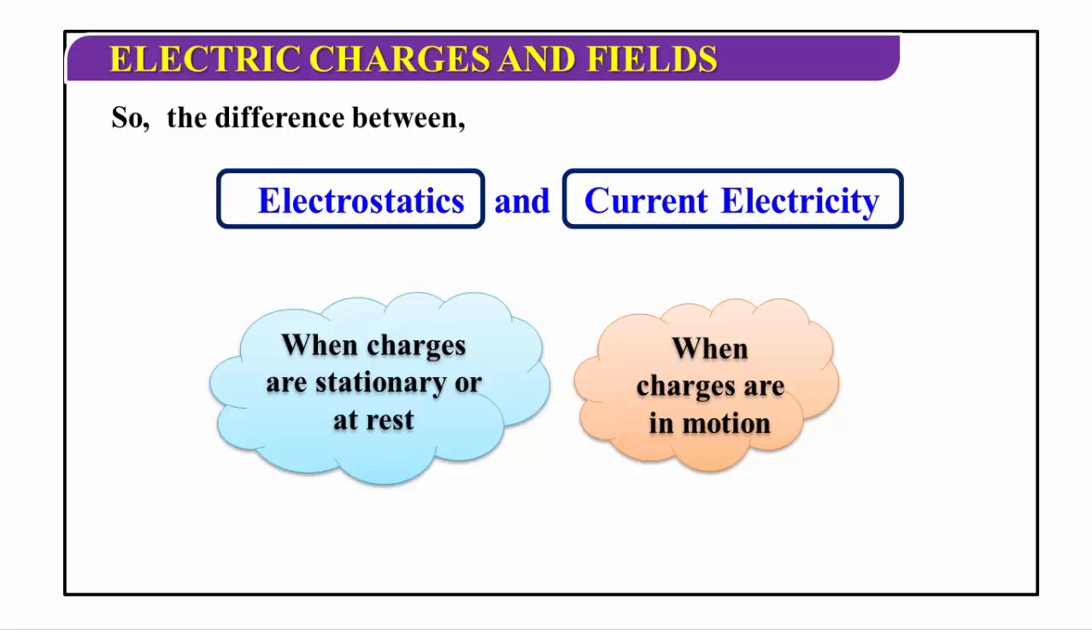Electrostatics means when charges are stationary or at rest. Current electricity means when charges are in motion. Electrostatics is the branch of physics which deals with the study of charges at rest. Current electricity is the branch of physics which deals with the study of charges in motion.